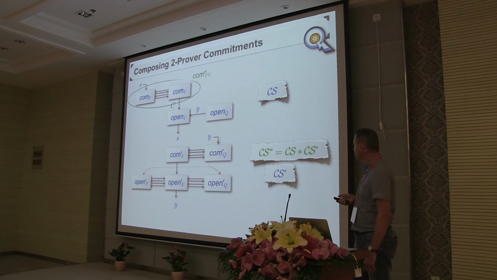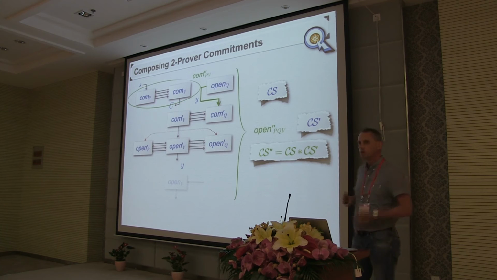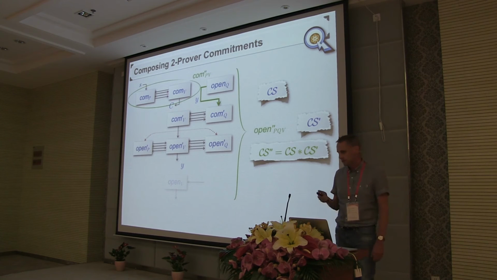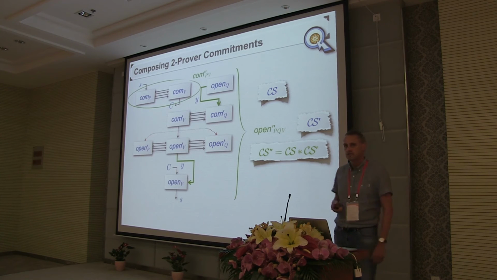The commit phase of the composed scheme is just the commit phase of the first scheme. But then in order to open the commitment, instead of just revealing the opening information to the verifier, we now use the second commitment to commit to this opening information, and then we open that commitment to reveal the opening information, so that in the end the verifier can check the opening information for the original commitment.